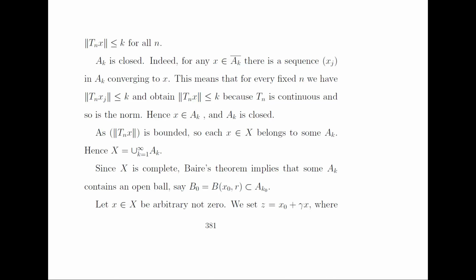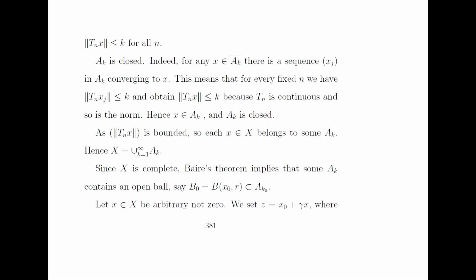So now the norm of T_n x sequence is bounded. So each x belonging to X belongs to some A_k, hence we have X is equal to the union of all those A_k's. Since X is complete, by Baire's category theorem, some A_k contains an open ball, say B_0 equal to the ball B(x_0, r) around the point x_0 having radius r, a subset of this A_k.